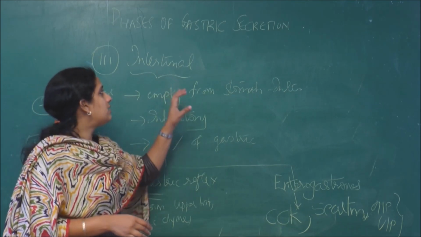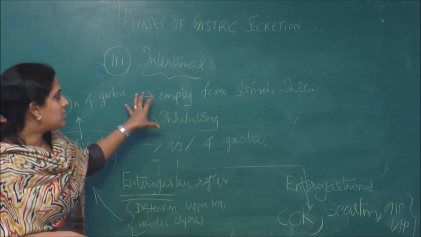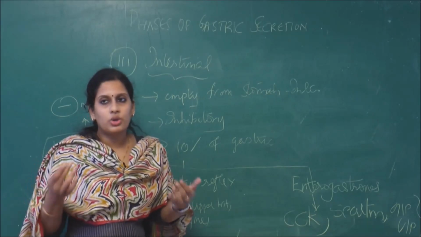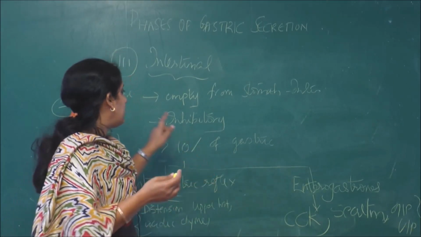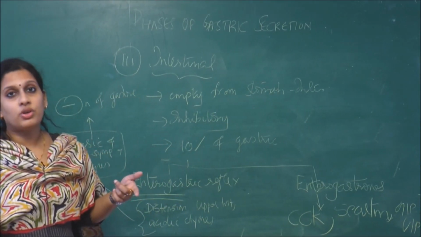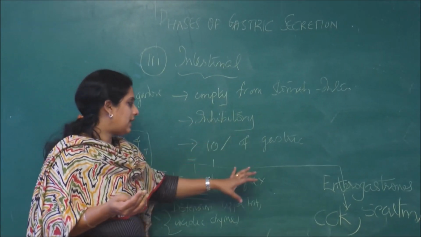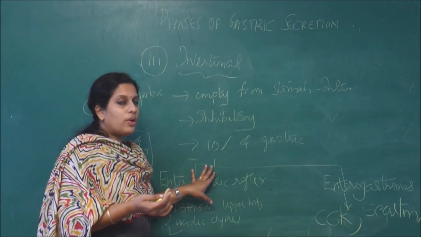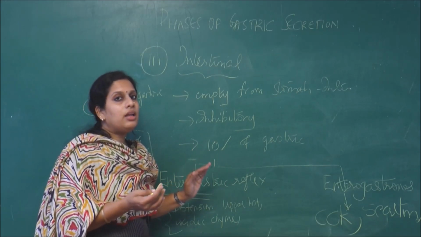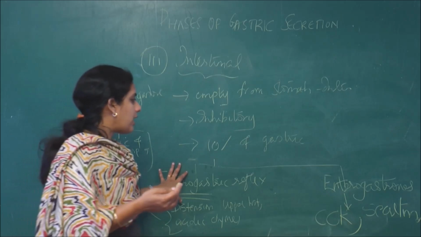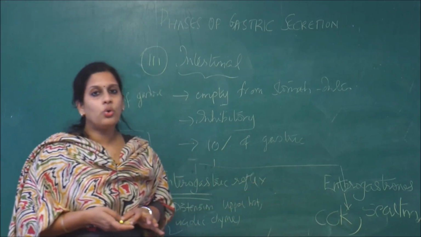So to summarize the intestinal phase, this starts when the chyme starts to empty from the stomach into the intestine, which has an inhibitory effect on gastric secretion, contributes about 5 to 10% of the total gastric secretion, and is mainly regulated by the enterogastric reflex and the enterogastrones.